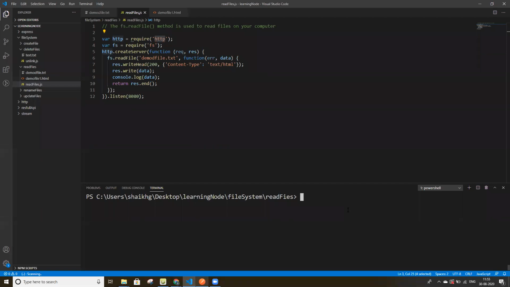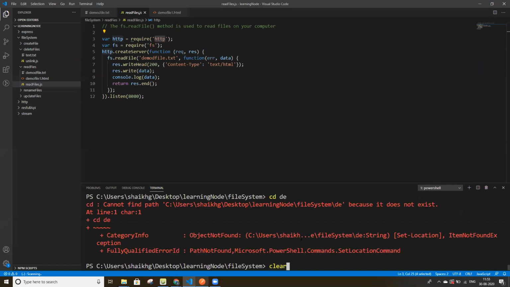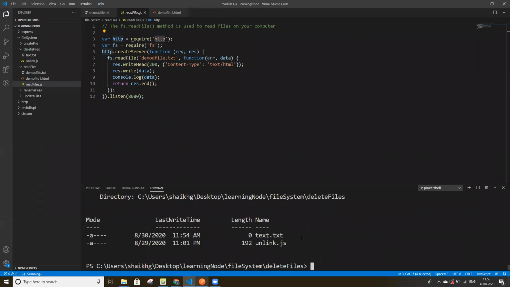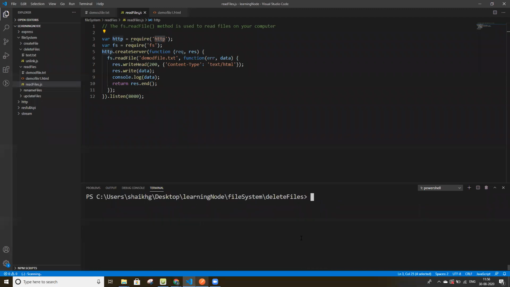So I'll execute this file, read delete one. I'll go in my file system directory and go into delete files, and here I'll execute the file name unlink.js.